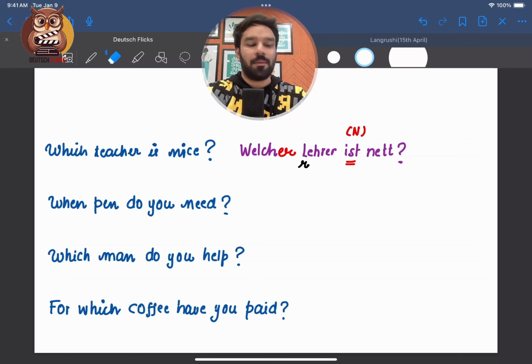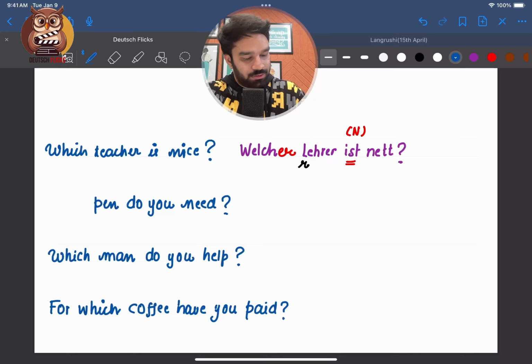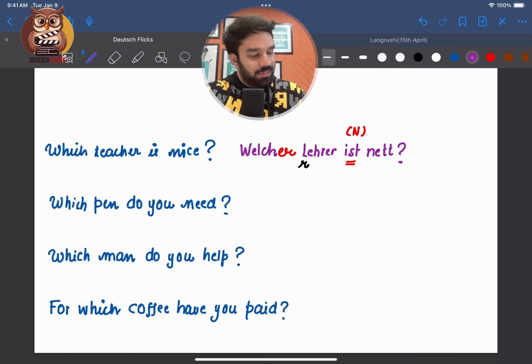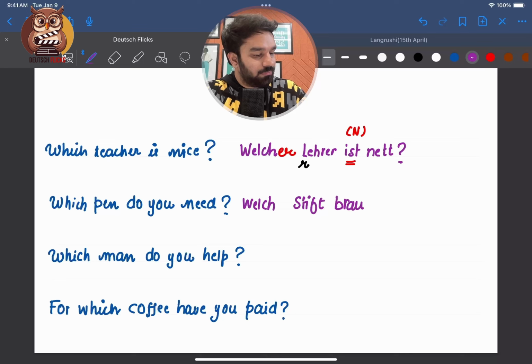Next sentence. Okay, by mistake I wrote when here. It should be which. And the sentence is, which pen do you need? So which pen will be Welch. I have to give some ending. Pen is called Stift. Then comes the verb, which is brauchen. Subject, let's take Sie.